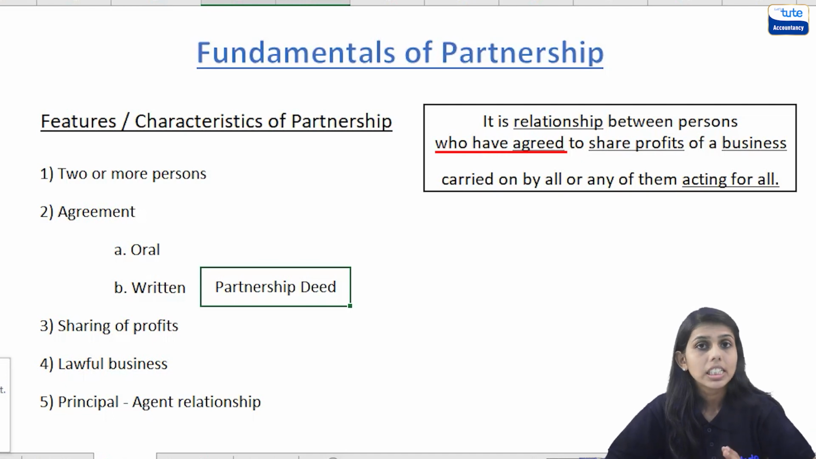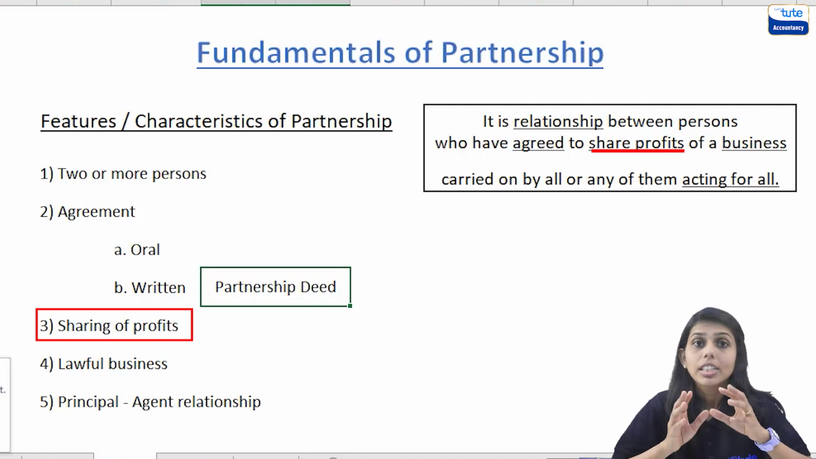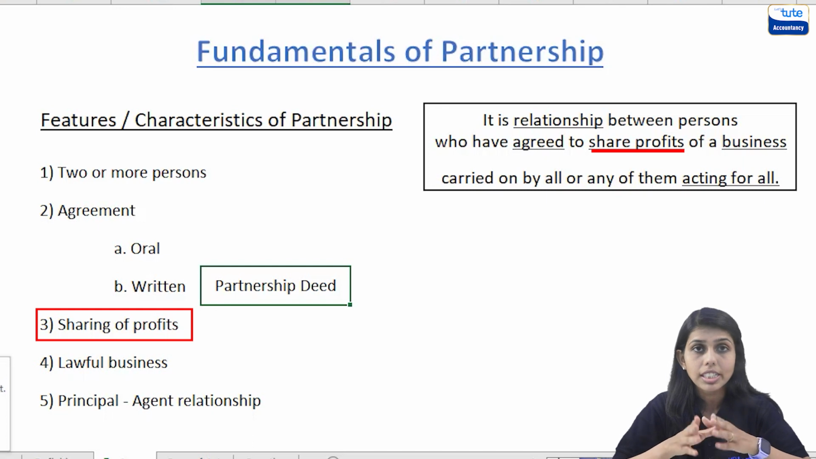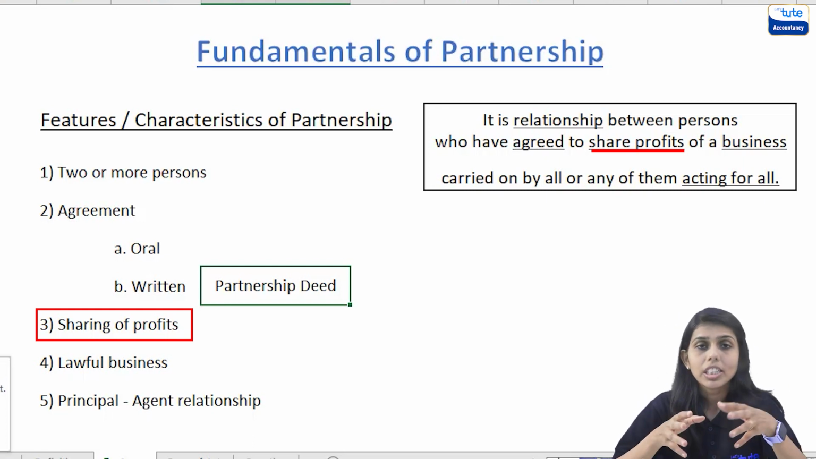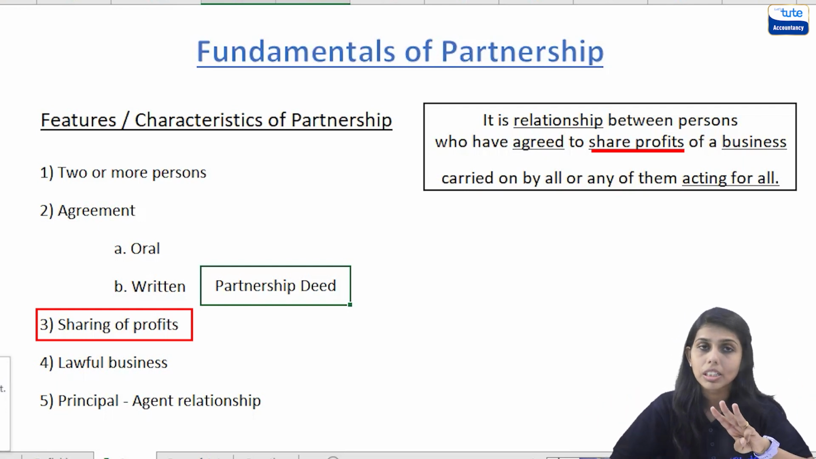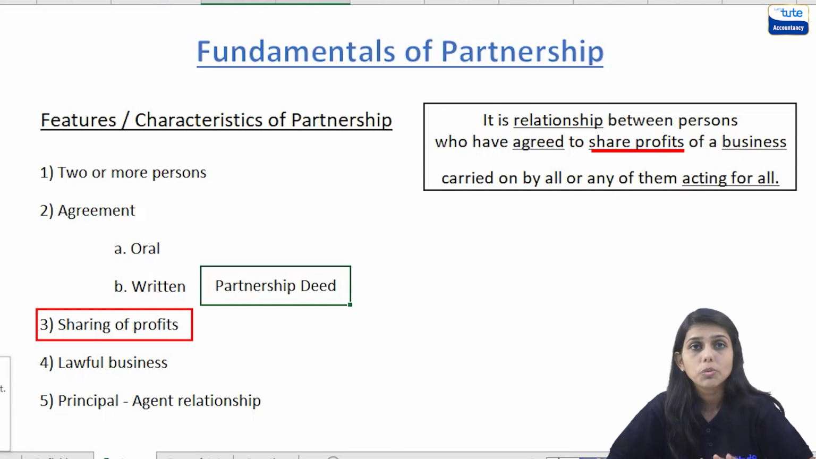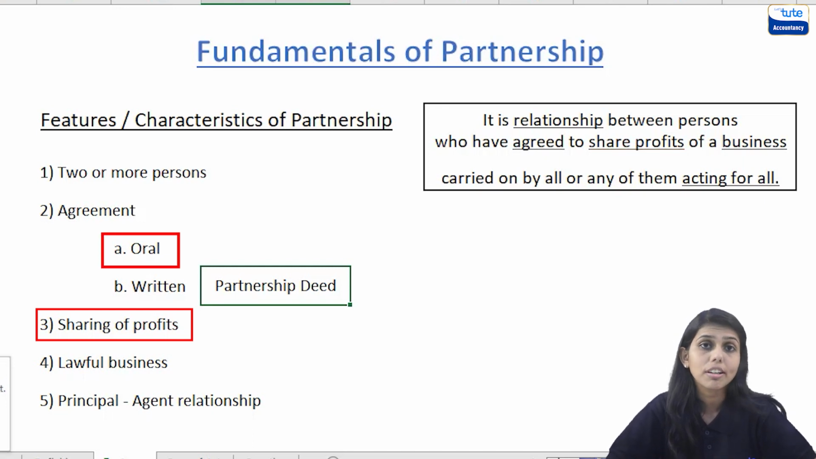Now going further, it is a relationship between persons who have agreed to share profit. See, generally the main motive to start any business is to earn profit unless it is a not for profit organization. Now after the firm has earned the profit, it needs to be shared between the partners. So how would the profits be shared between the partners? It would be mutually decided between the partners in which ratio the profits will be shared. Like our previous example, it would be shared equally between the partners, or suppose there are 3 partners, then it can be shared in the ratio 2:1:1 or 5:3:2. This would be mutually agreed upon between the partners. Again, if there is an oral agreement, then it would have been decided orally.